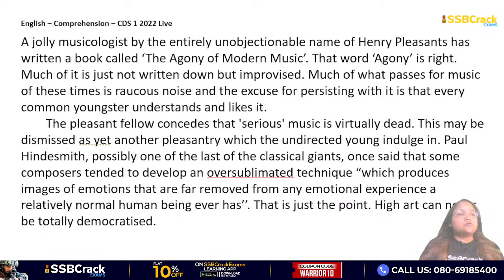A jolly musicologist by the entirely unobjectionable name of Henry Pleasance has written a book called The Agony of Modern Music. Agony means the pain. That word agony is right. Now why you can ask why modern music is a pain? Much of it is just not written down but improvised. Much of what passes for music of these times is raucous noise, and the excuse for persisting with it is that every common youngster understands and likes it. The pleasant fellow concedes that serious music is virtually dead. This may be dismissed as yet another pleasantry which the undirected young indulge in.